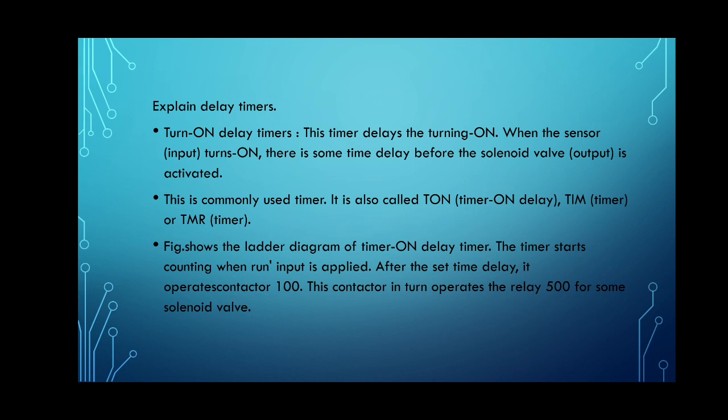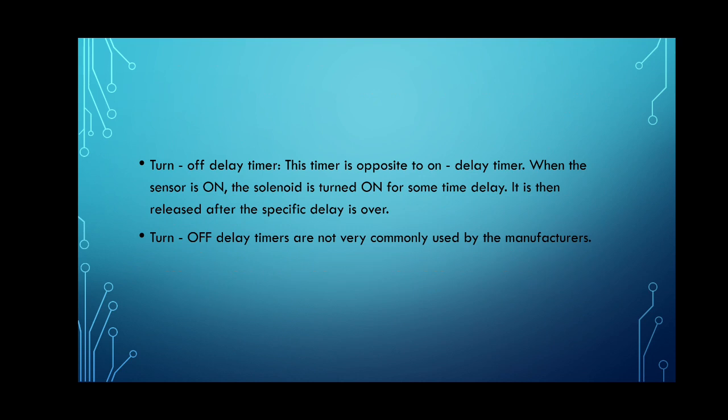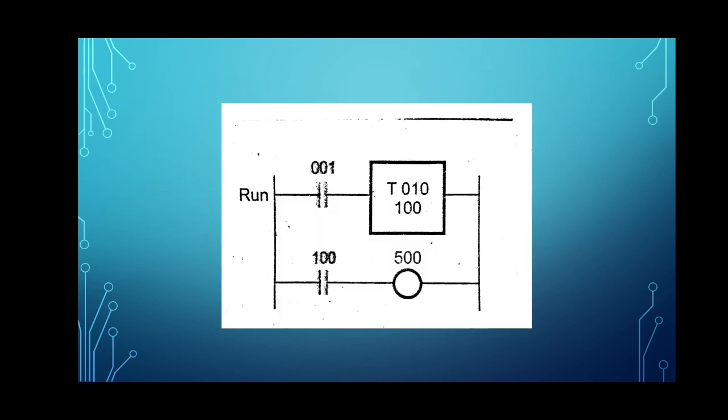So when we see the diagram, we see there are two inputs. This is the ladder diagram of the on delay timer. The timer starts counting when the run input is applied. After the set time delay, it operates the contactor 100. This contactor in turn operates the relay 500 for the same output. Here we are using a solenoid valve. So thus the output will be activated.